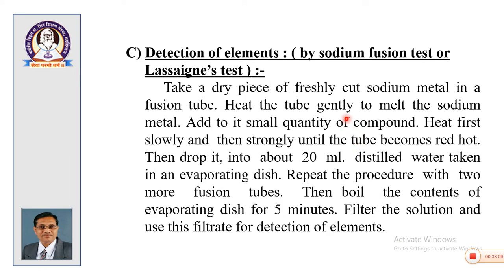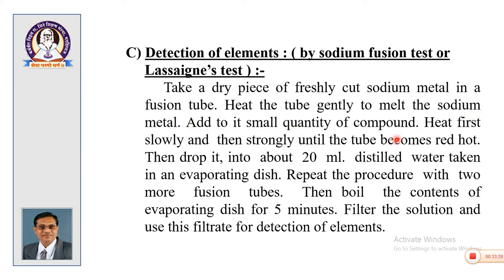Then next is the sodium fusion test, which you carry out for investigation of the presence of different elements. It is called Lassaigne's test or sodium fusion test. For this test, take a dry piece of freshly cut sodium metal in a fusion tube and heat the tube gently to melt the sodium metal.